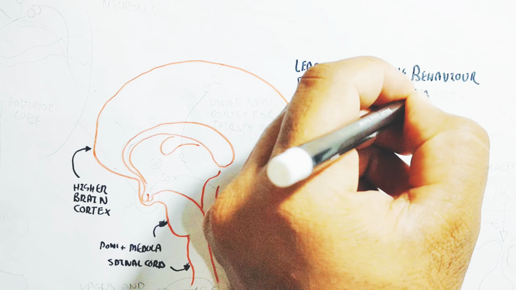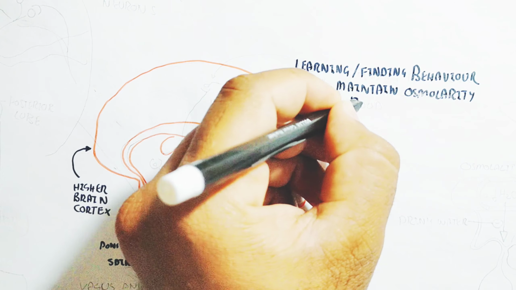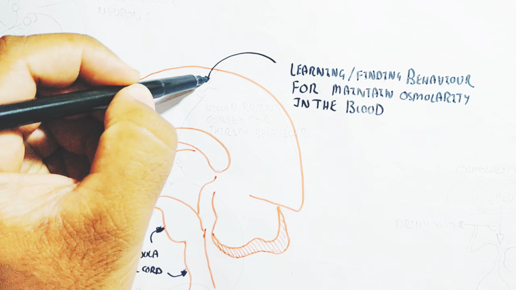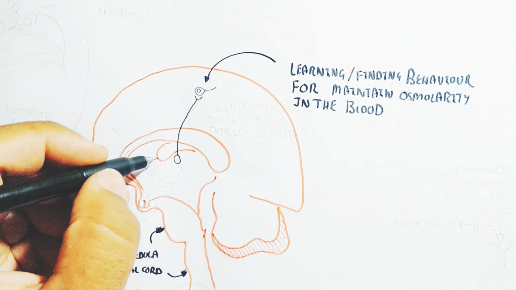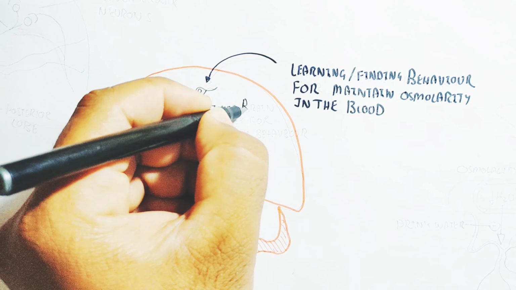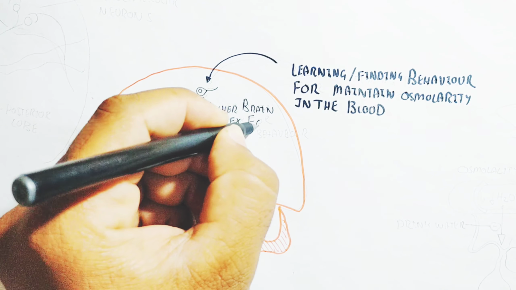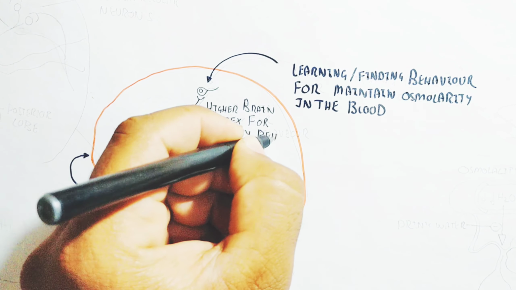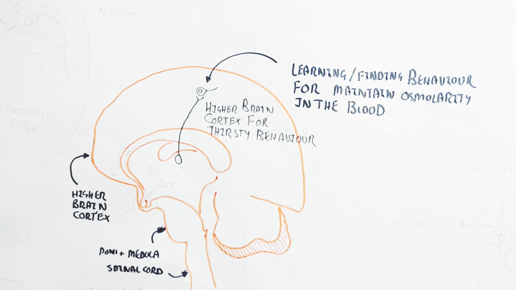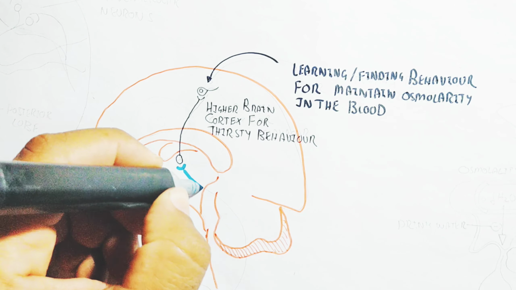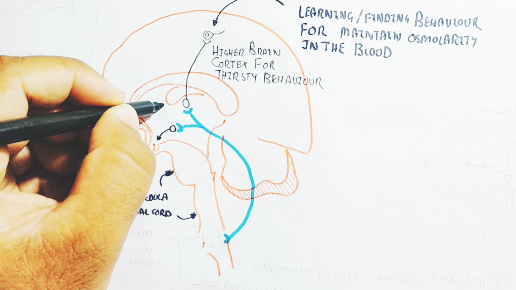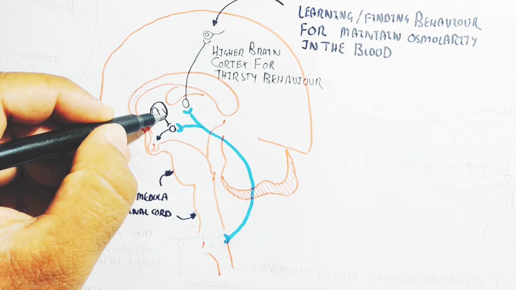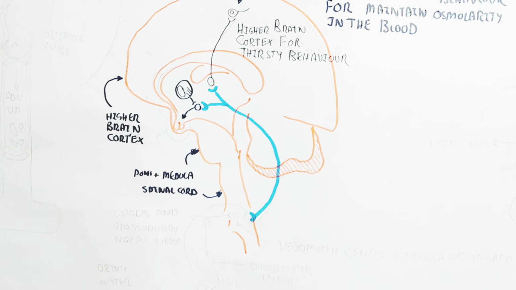We will also understand what osmolality means. So whenever the solute increases in your blood, while the solvent, for example water, decreases, you require more water. So the higher brain cortex triggers thirsty behavior, leading to limbic system activation, and in this way the hypothalamus is triggered, because the hypothalamus contains osmoreceptor cells. Here is the limbic system, and the hypothalamus will transmit the signal to the vasomotor center,